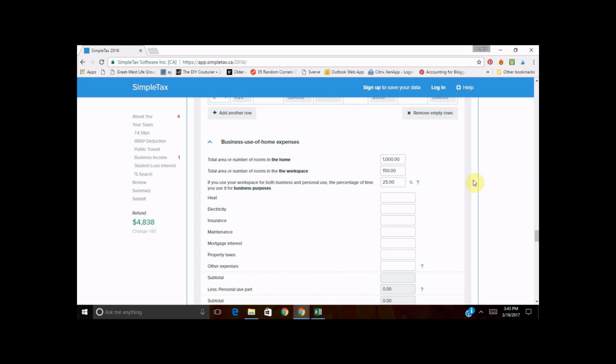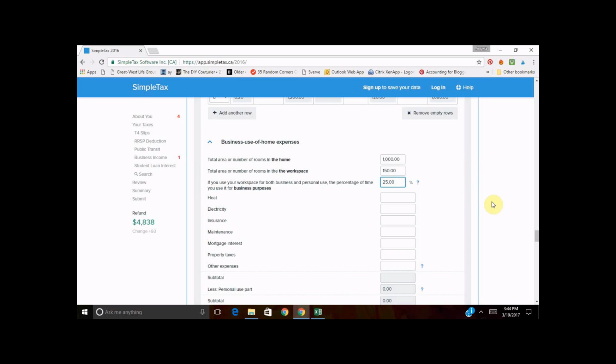So we're going to assume that Sally has an apartment that's 1,000 square feet. And the room that we've designated for her blogging is 150 square feet. And again, because it's her home, she's not blogging 100% of the time or doing business 100% of the time. So we're going to say that it's 25% of the time.